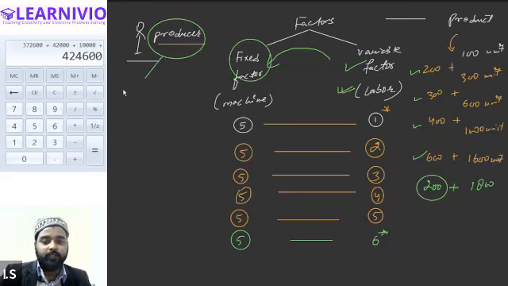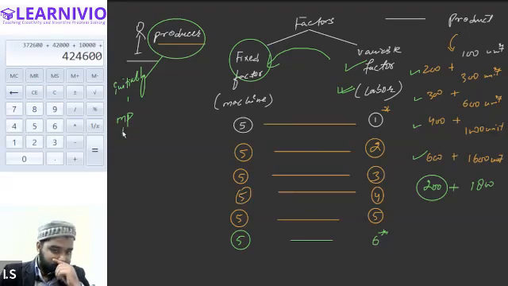Initially, first of all, the marginal product, the extra production, will keep on increasing. That means every additional labor will be able to produce more output as compared to the previous labor. If the previous labor was contributing 200 marginal product, then the next labor will contribute 300, the next 400, and the next 600.